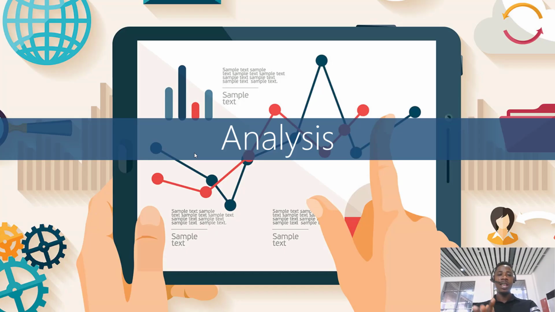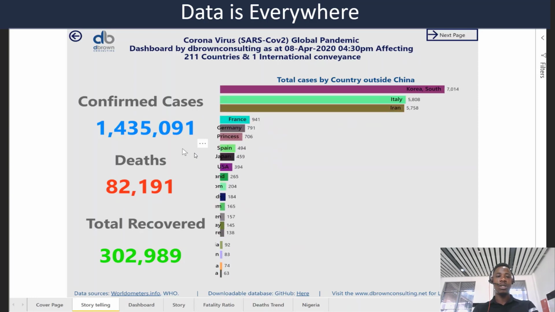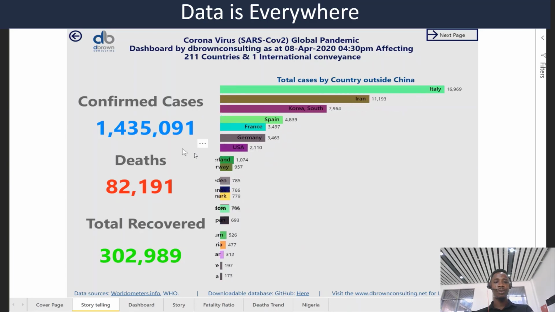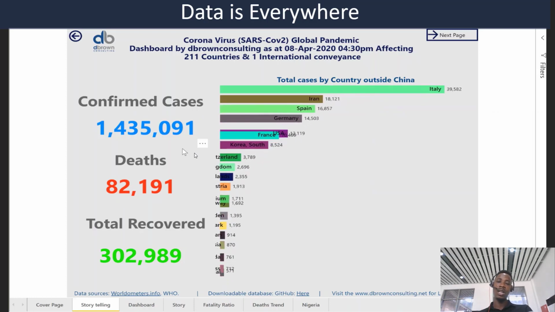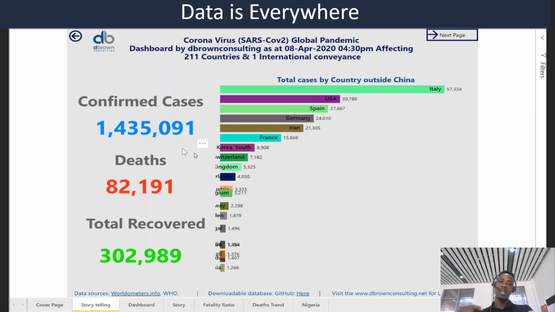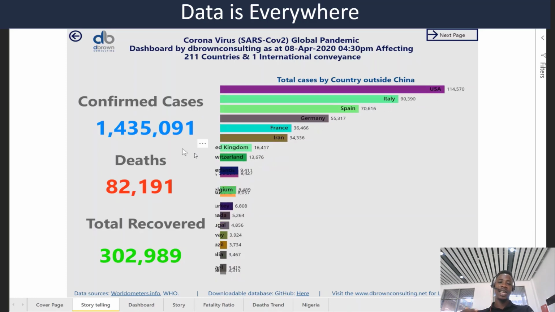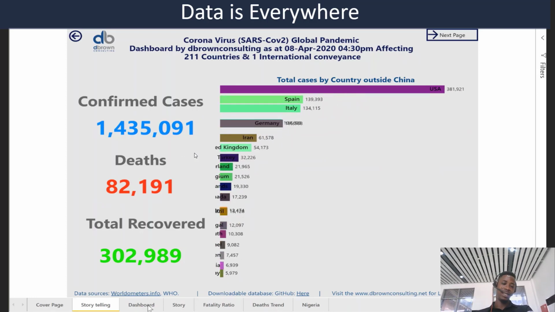Now, what is analysis? Analysis is just a way of making sense from that data, creating something interesting from that data that actually makes sense. If you look at my screen, this is a demo of one of the dashboards I've built in the past that shows how to analyze the COVID cases across the world. Looking at this, you will see the total confirmed cases, the total death cases, the total recovery cases, and the way the countries are moving across different months and years regarding the number of people that have COVID. So this is strictly analytics, right?